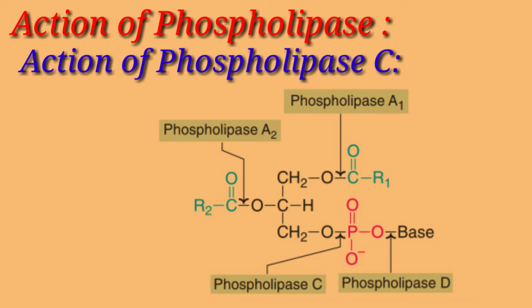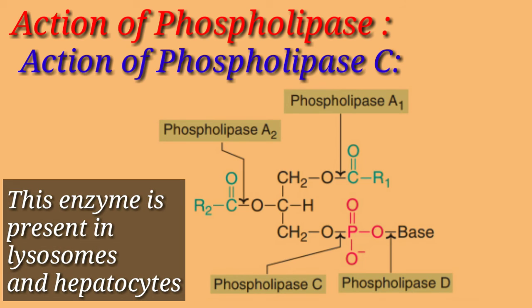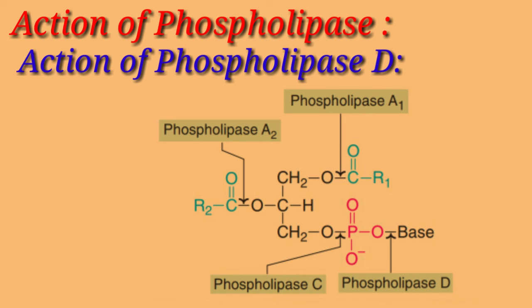Phospholipase C specifically cleaves the bond between phosphate and glycerol of phospholipids. This enzyme is present in lysosomes and hepatocytes. Phospholipase D hydrolyzes and removes the nitrogenous base from phospholipids.